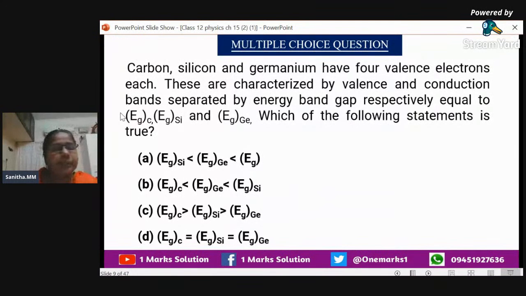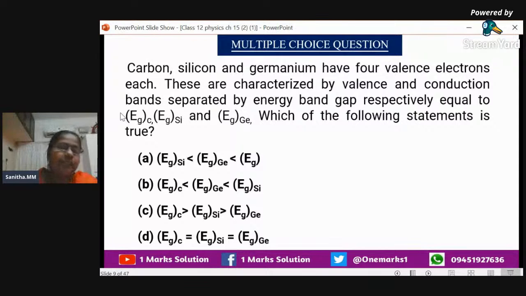So we will just go through the options. The first option says the gap of silicon is less than that of germanium, and germanium is less than that of carbon. That is not the correct answer. So we can go for the second option also. We can see that carbon is very less, so no need to go for that. Now we'll go for option C: the energy gap of carbon is greater than silicon, which is greater than germanium.